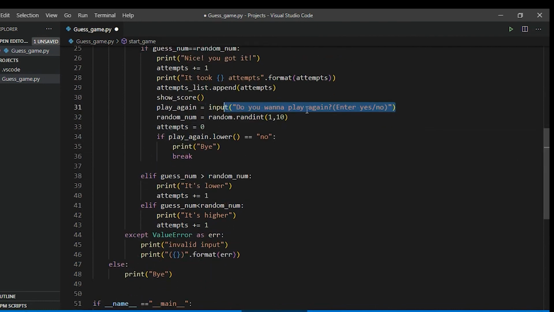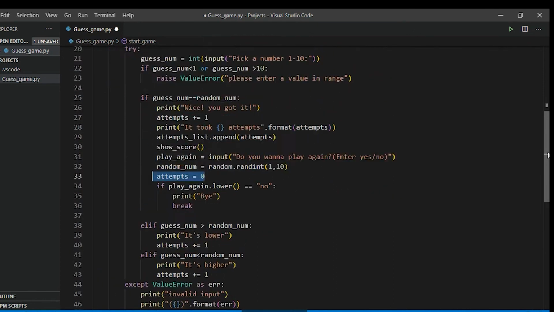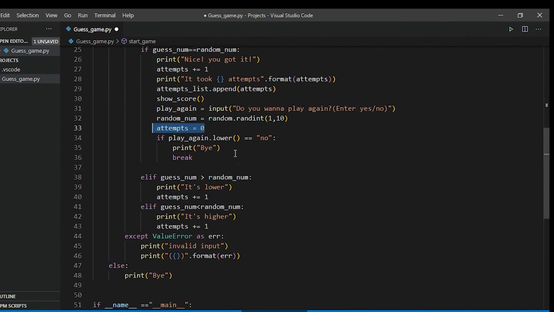If yes, then that's great. If no, then we break with a print message. If yes, then we generate a new random number with the attempts becoming 0. Then this loop will run again. If no, then it will break and the game will end.